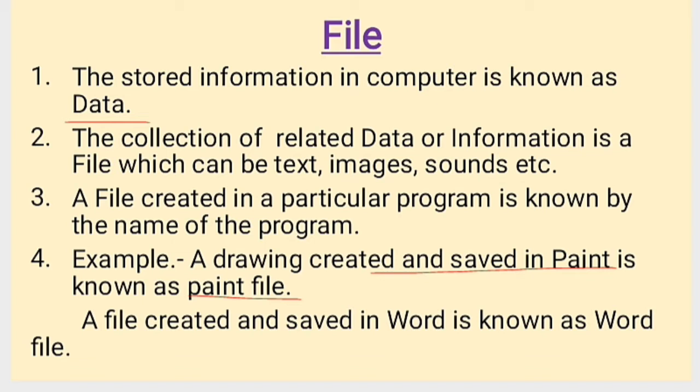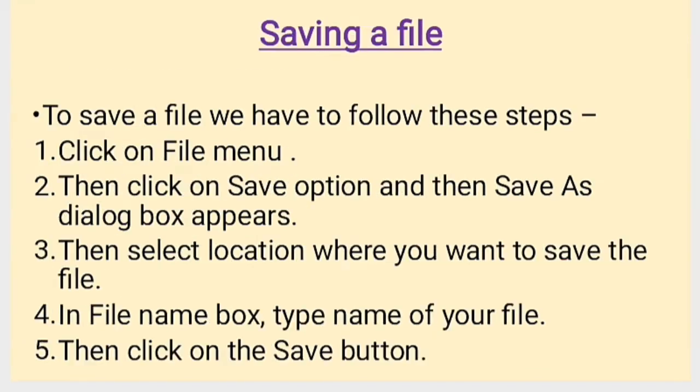The file or the data that we save in MS Word comes under Word file. Or the PPTs that we make in PowerPoint come under PPT files. So there are different types of files that we use in the computer. In different formats we save our files. So a file is basically the stored information in the computer. A collection of stored or related information is a file. Now we come to know what a file is.